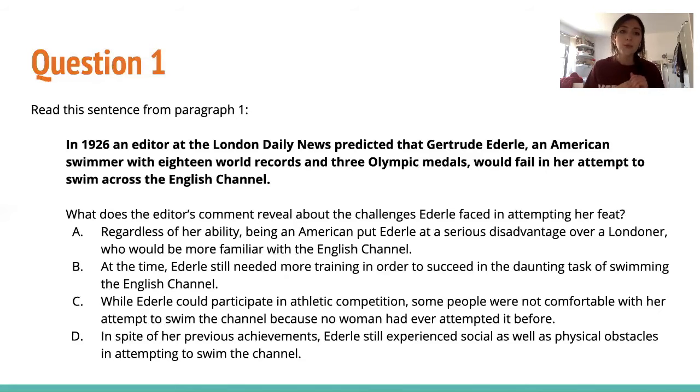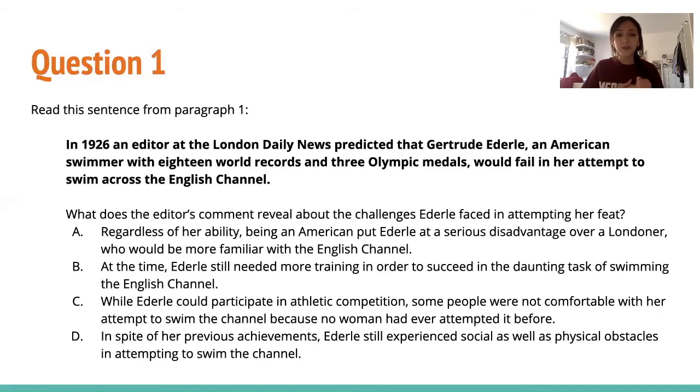So choice C, while Ederle could participate in athletic competitions, some people were not comfortable with her attempt to swim the channel because no woman had ever attempted it before. So here, he doesn't really say he's not comfortable with it ever. He just says that he doesn't have faith in her. So we can't confidently say C.